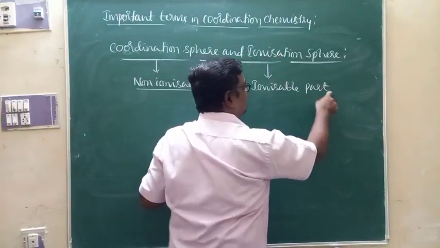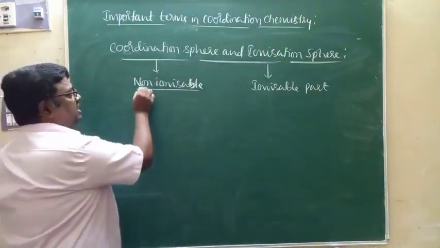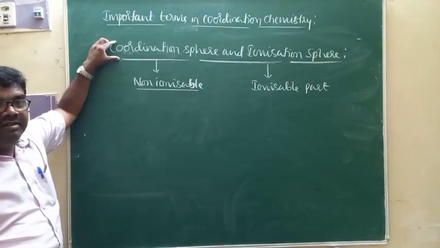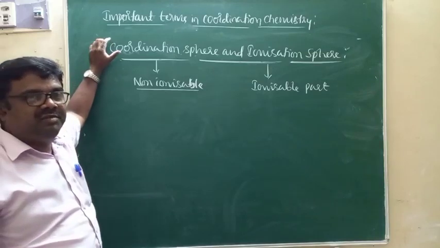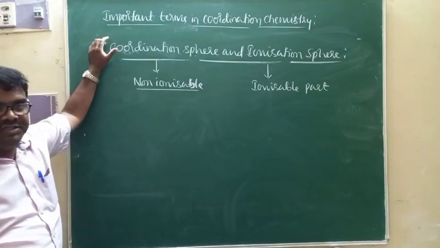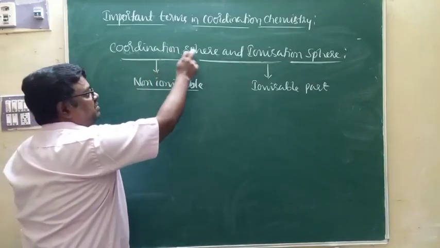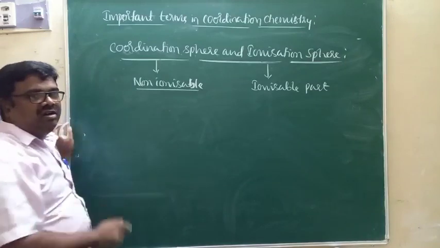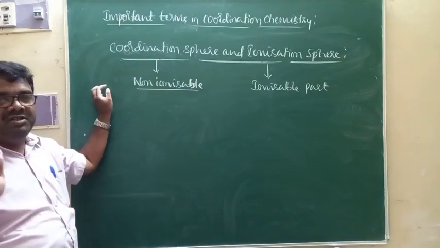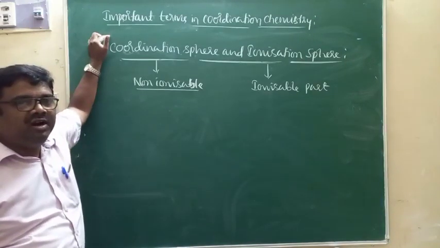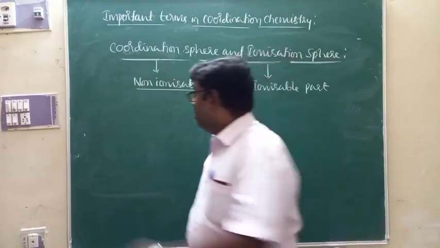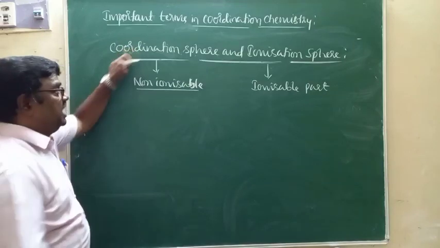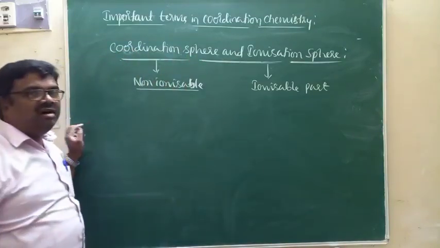And this particular coordination sphere is characterized by ligands attached to the central metal ion through coordination bonds. It is the non-ionizable part of the complex in which ligands are attached to the central metal ion through coordination bonds, and that is what we call coordination sphere. That means coordination bonds cannot be broken in water. Because of that, coordination sphere is the non-ionizable part.